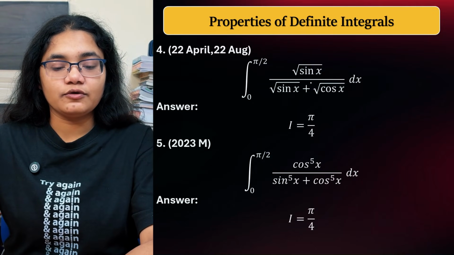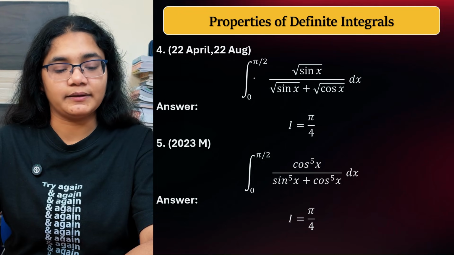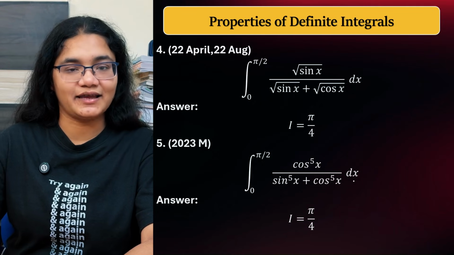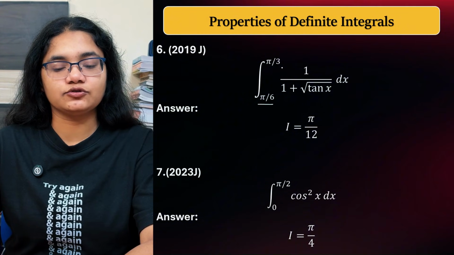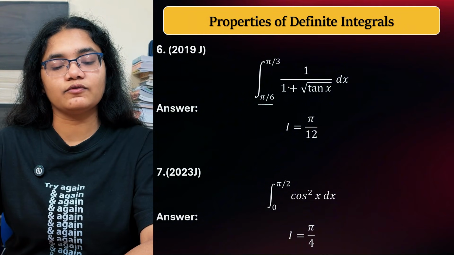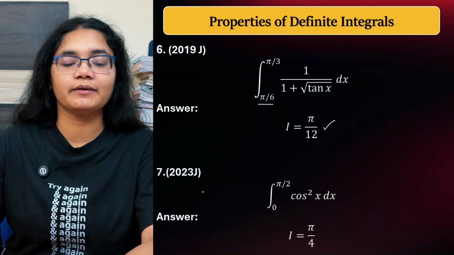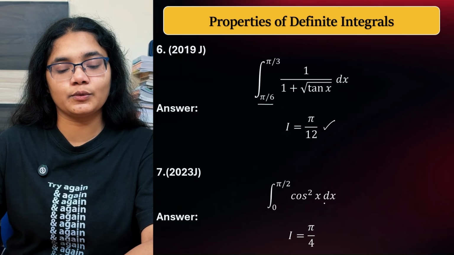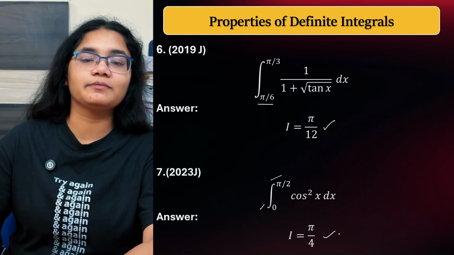Next, root over of sin x divided by root over of sin x plus root over of cos x, 0 to pi by 2. Then you have 0 to pi by 2, cos 5x by sin 5x plus cos 5x dx. Okay. Now, if you see some more questions, pi by 6 to pi by 3 limit is there, 1 by 1 plus root over of tan x. Here the value will be pi by 12. Then for 2023 July, there was a question cos square x, and this is simple, 0 to pi by 2 limit is there. Answer you will get is pi by 4.